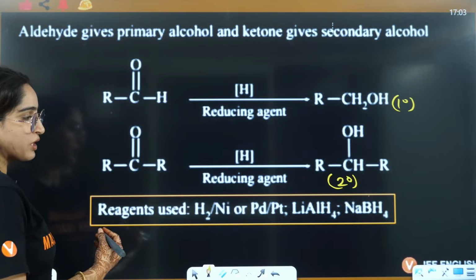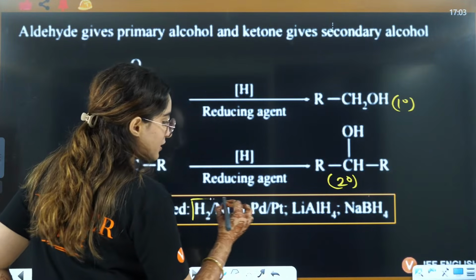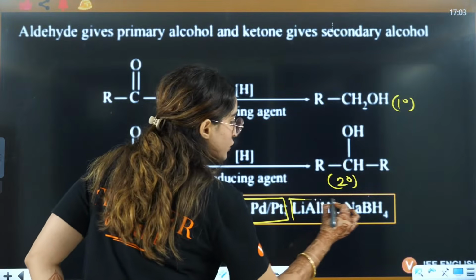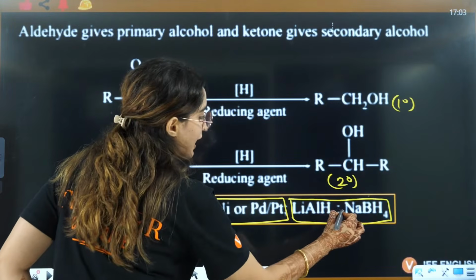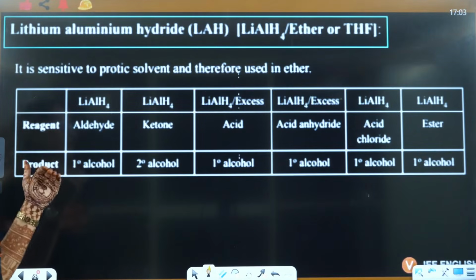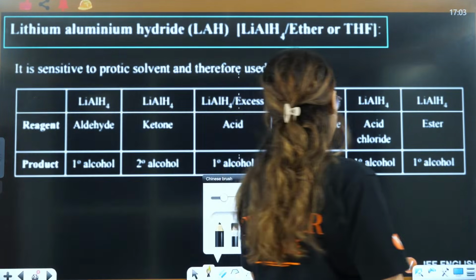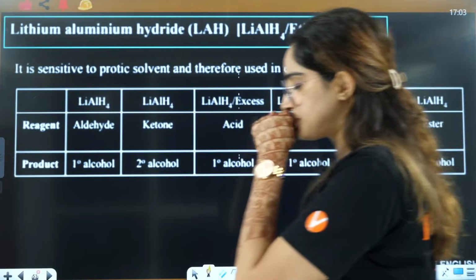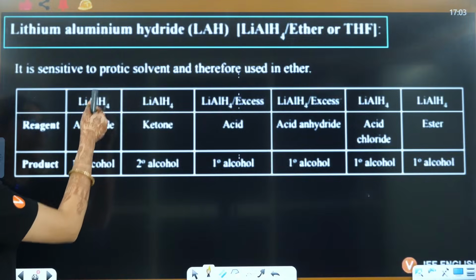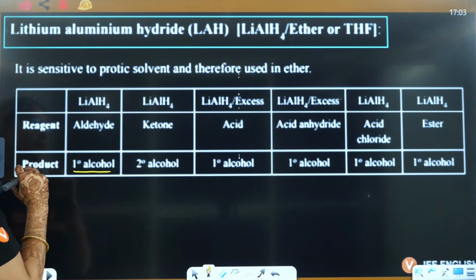Reducing agents you can use are catalytic hydrogenation or LiAlH4 or NaBH4, right? But let's see how they will give us the product, okay? If the reagent is aldehyde and you are using LiAlH4, it will give you 1 degree.